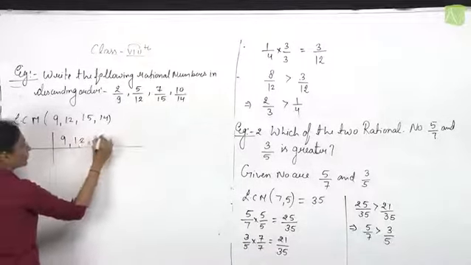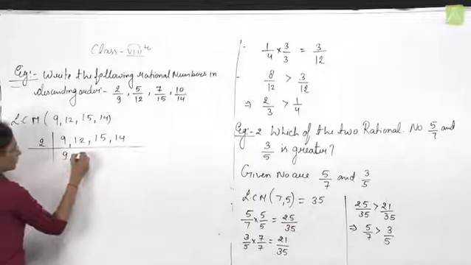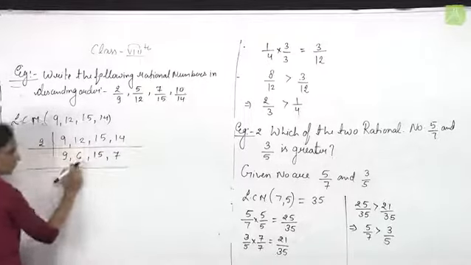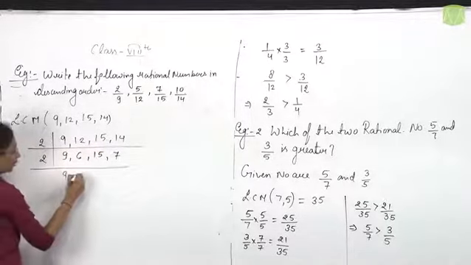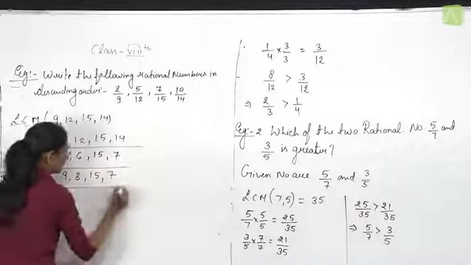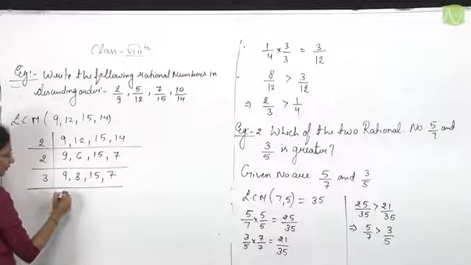9, 12, 15, 14, divided by 2. Again there is one even number, divided by 2. 15, 7. Since no even number is left, so 9 and 3 will be divided by 3.